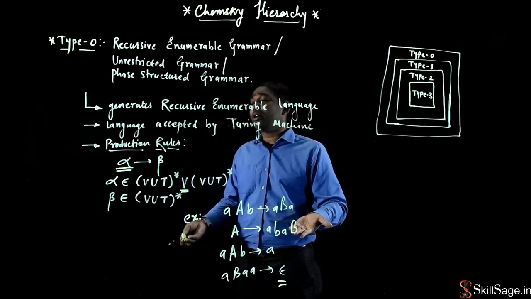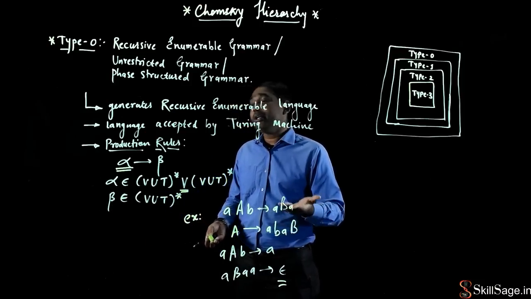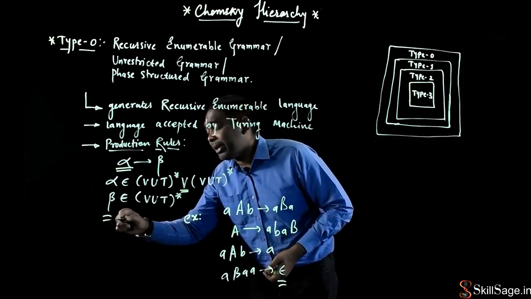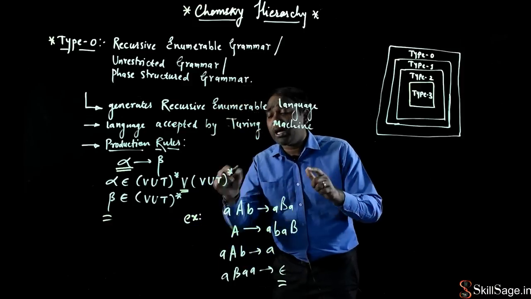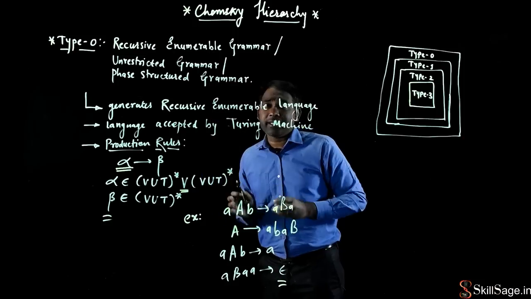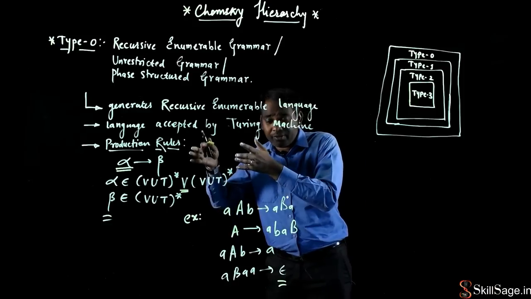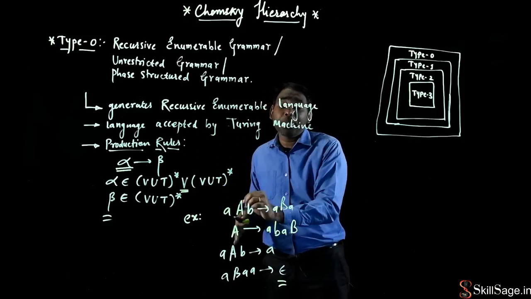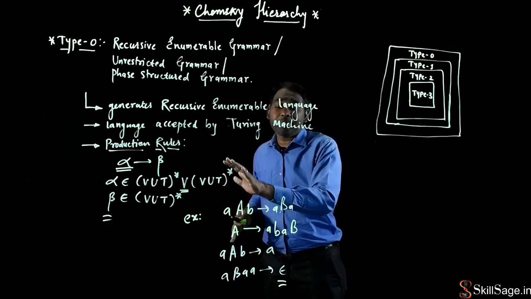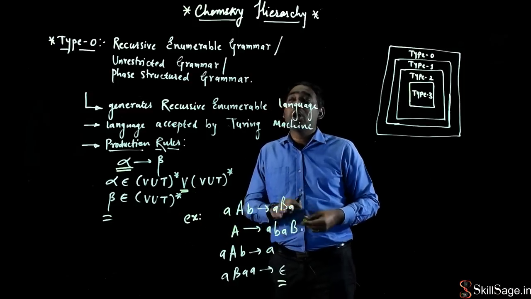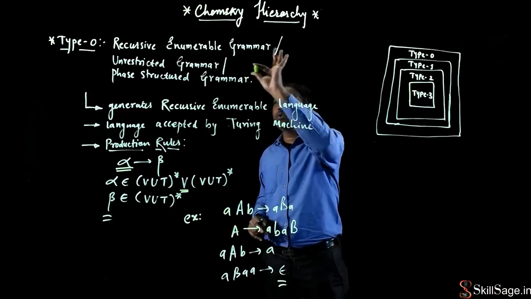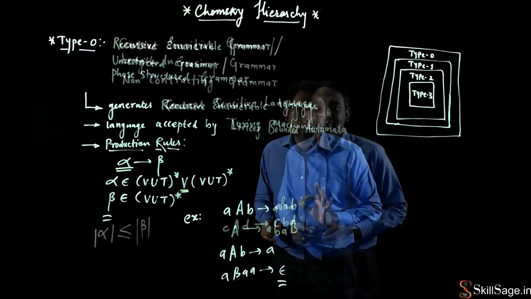Here any occurrence of terminal and non-terminal symbols are present, so it satisfies the property of beta. So all those 4 types are a type of unrestricted grammar. You can write down any grammar which has at least one non-terminal symbol present on the left hand side of the production rules. All those grammars belong to unrestricted grammar.